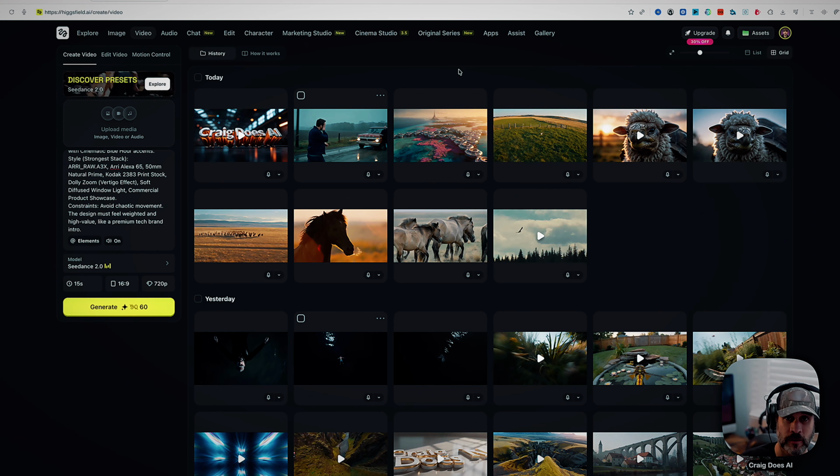Like Nano Banana. It also has obviously Seedream. It has our Seedance. It has all these tools built into it, which makes it really, really nice.